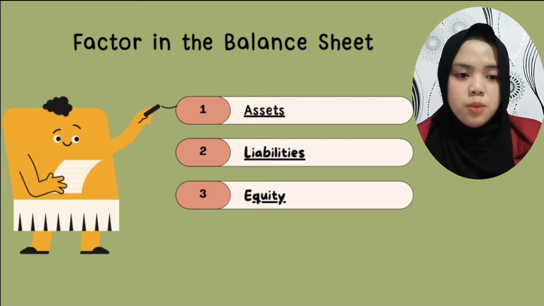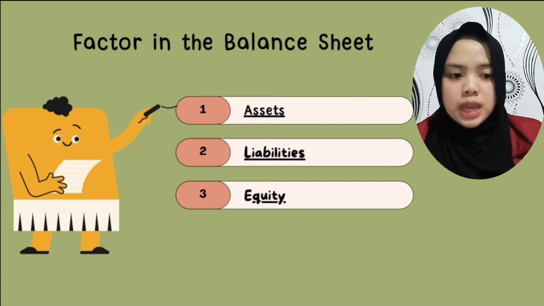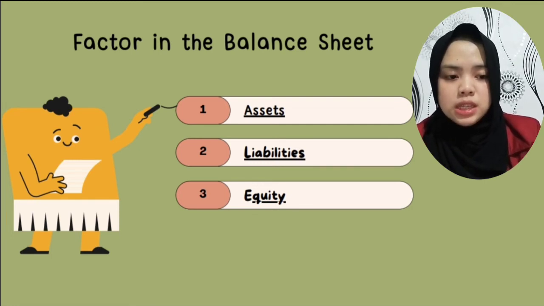In the short term or long term, liabilities can be divided into two, namely short-term liabilities and long-term liabilities. 3. Equity. Capital or equity is money or goods used as a basis for carrying out work. Equity is the difference between assets minus liabilities, so it is often referred to as net assets.